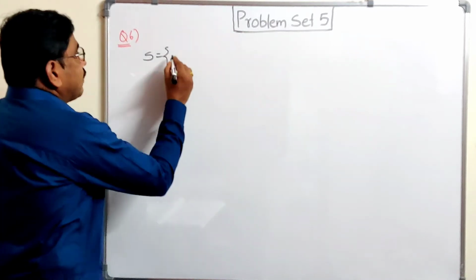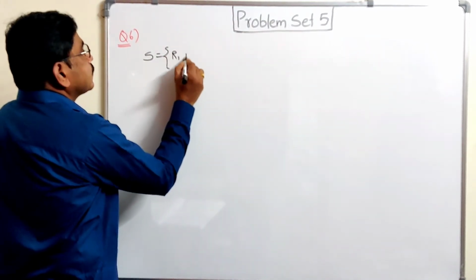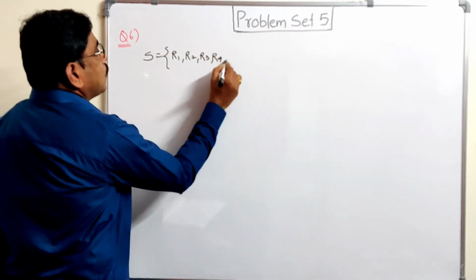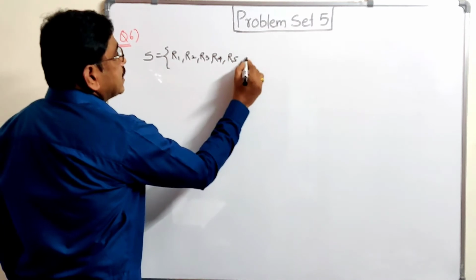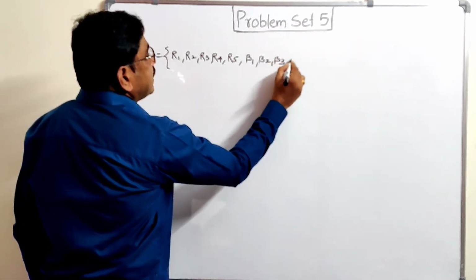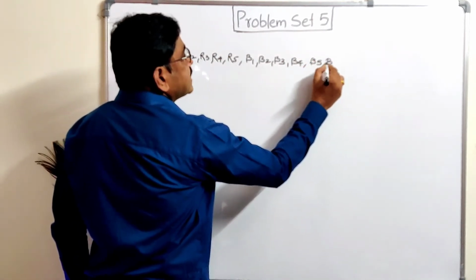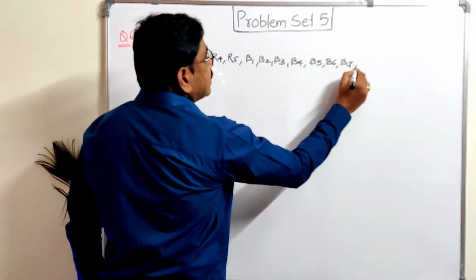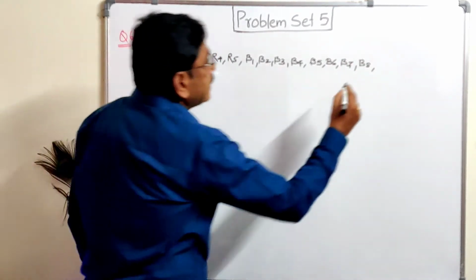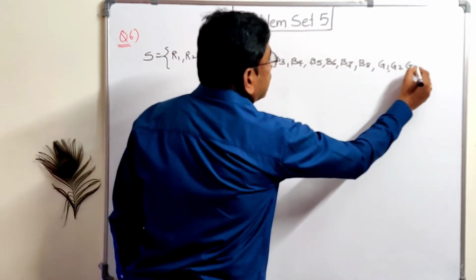So here 5 red, that means R1, R2, R3, R4, R5. 8 blue, B1, B2, B3, B4, B5, B6, B7, B8 and last one 3 green, that is G1, G2 and G3.